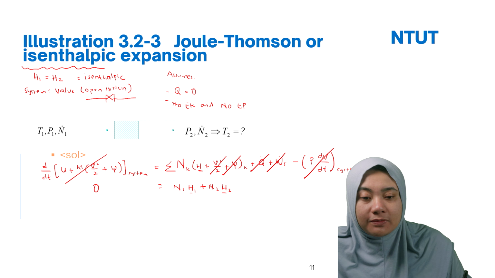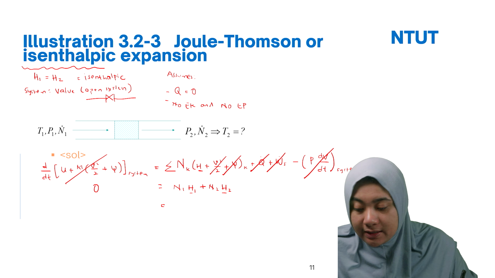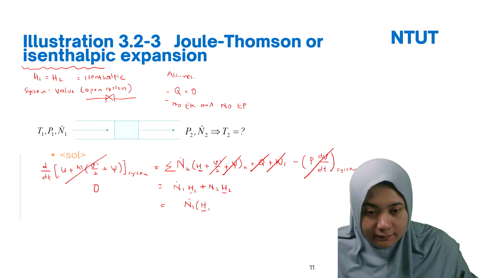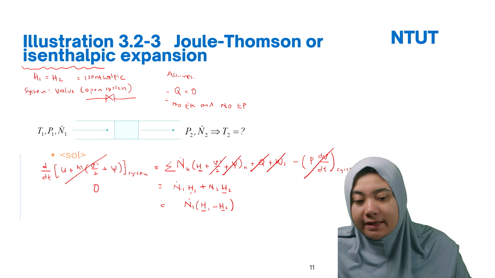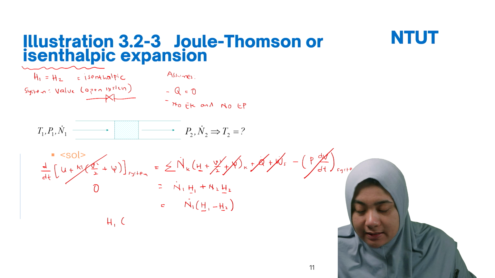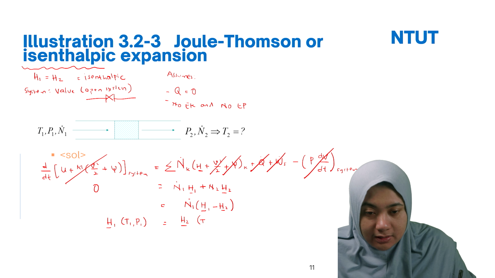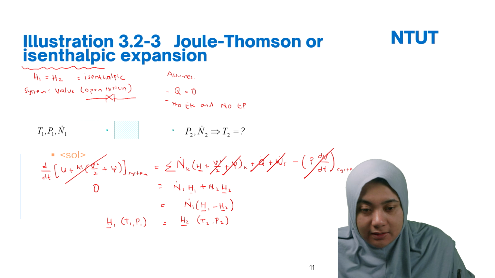Don't forget to put the underline because you have the mole. Or you can use n1 (H1 minus H2), or you can simplify: H1 at T1, P1 should equal to H2 at T2, P2.